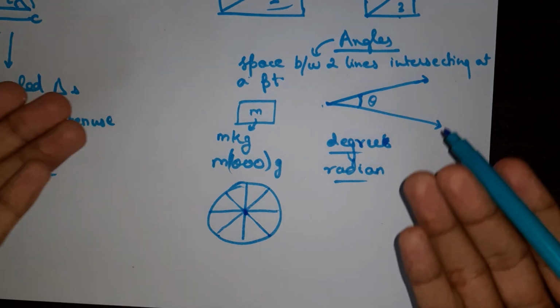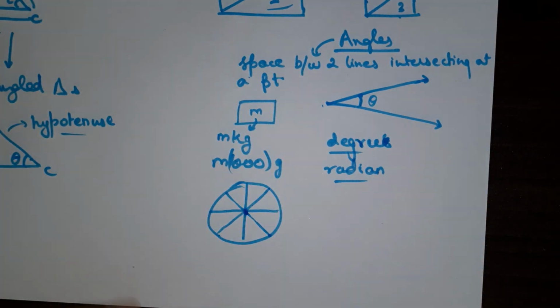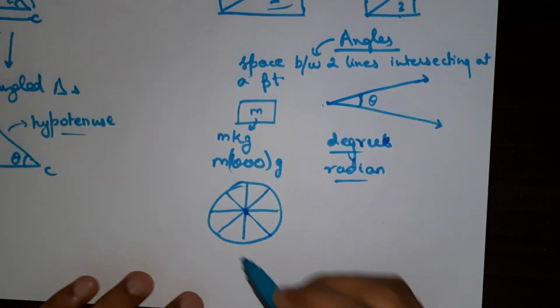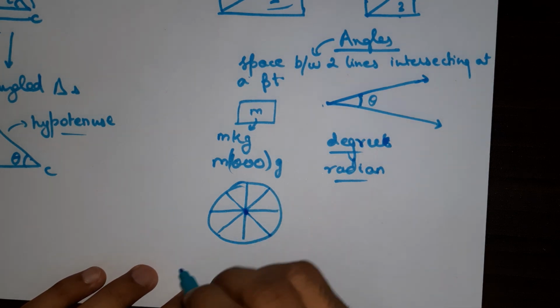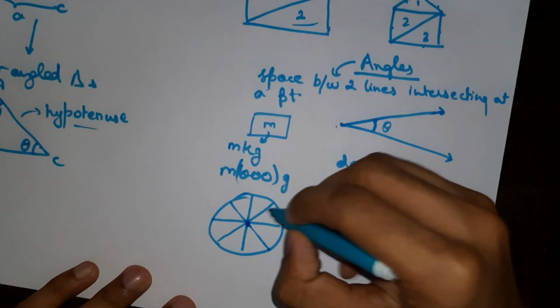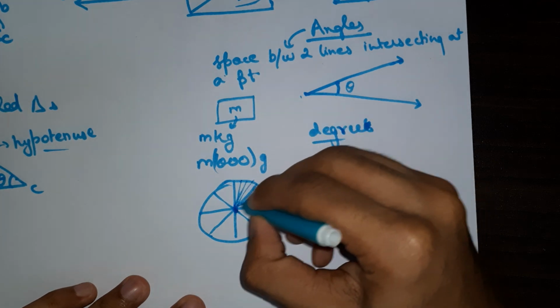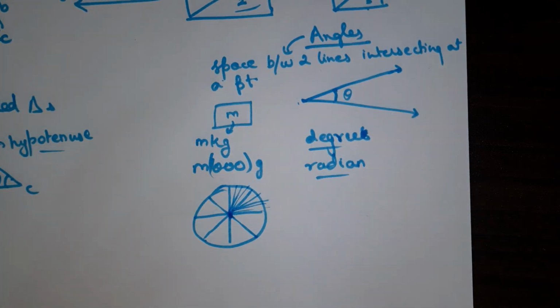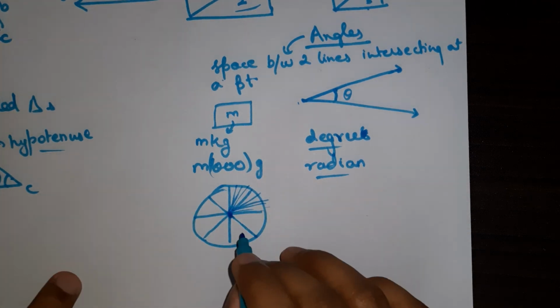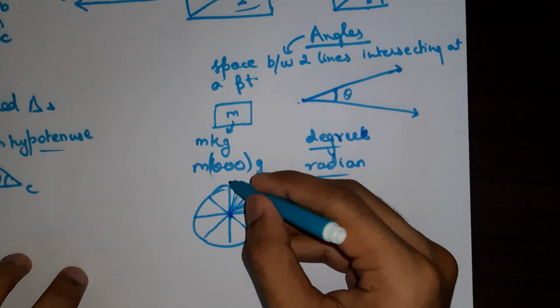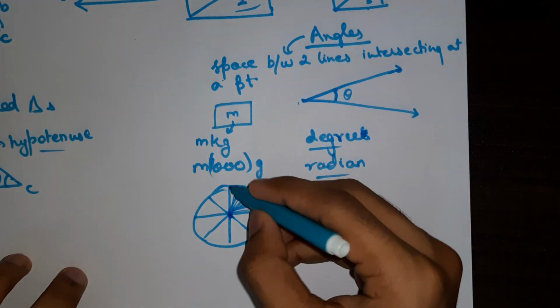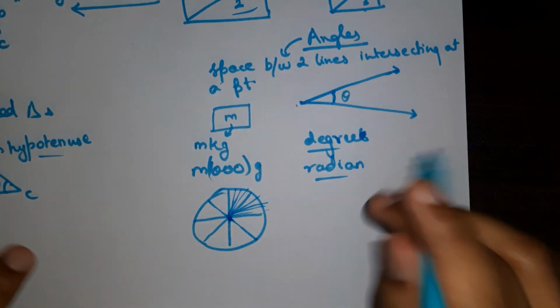So let's say you have a pizza, you cut the pizza like this, right? Across the circle through the center, you're cutting the circle into 360 equal parts. Equal parts, that is the main point.